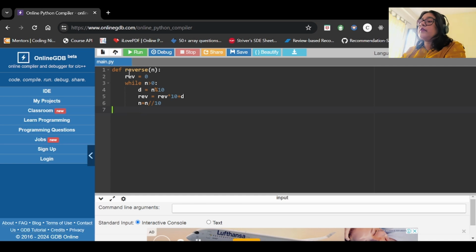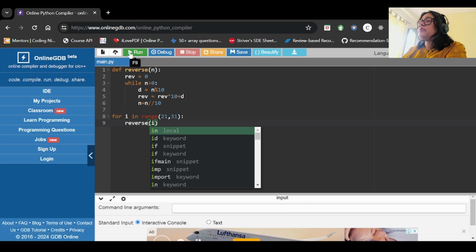Now we have this function, and what I will do, I will iterate from, let's say, 21 to 31. Okay, then we will go from 21 to 30, right? So, and we will pass the integer every time. Every number we will be passing, so we will be calling reverse with i, right?